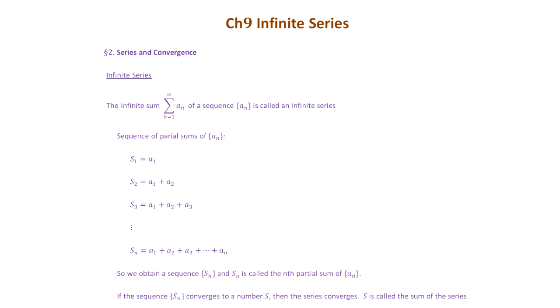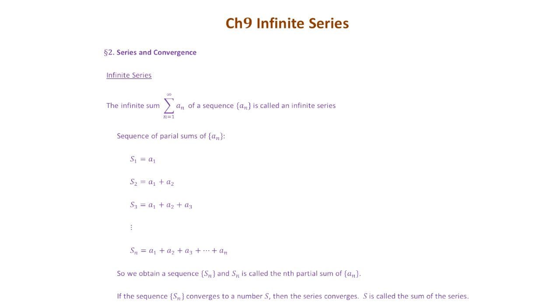Because S_n is the sum of the first n terms of the original sequence a_n. So if n approaches infinity, that means you try to add all the terms in a_n. If you get a finite number, that's what it means to converge to a number.